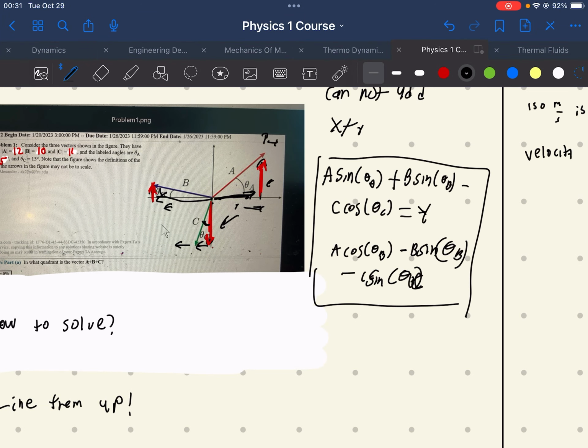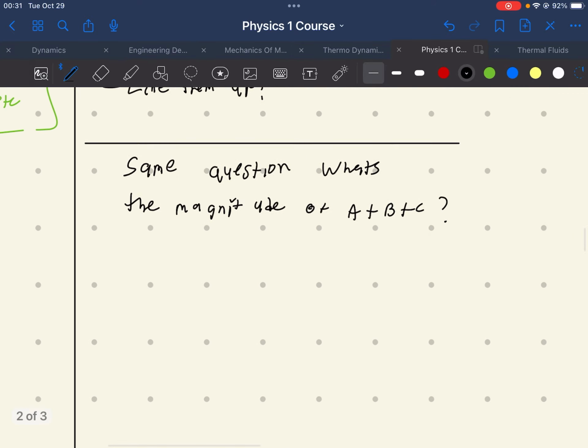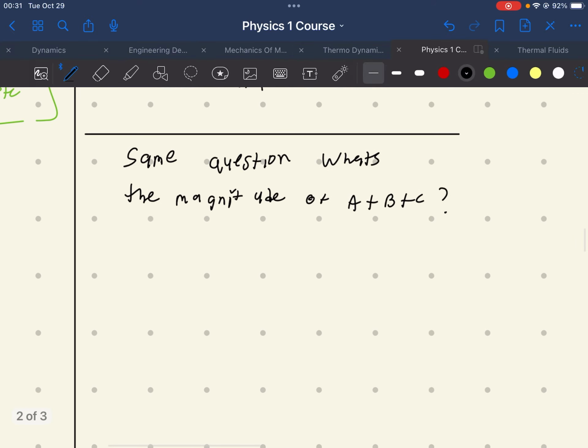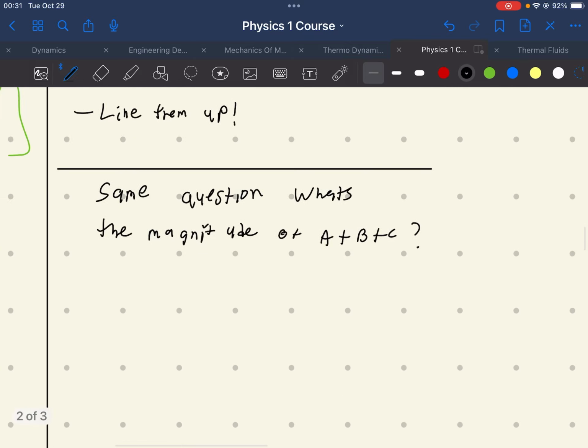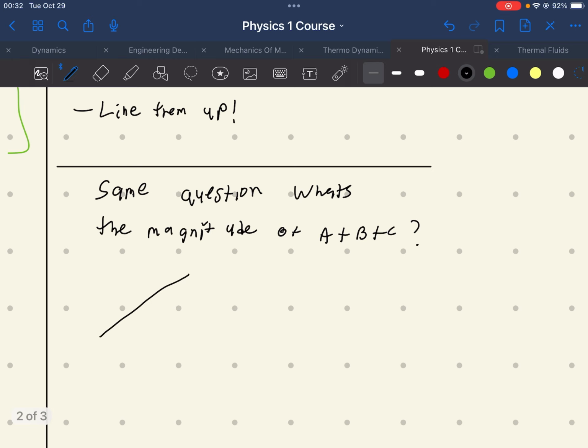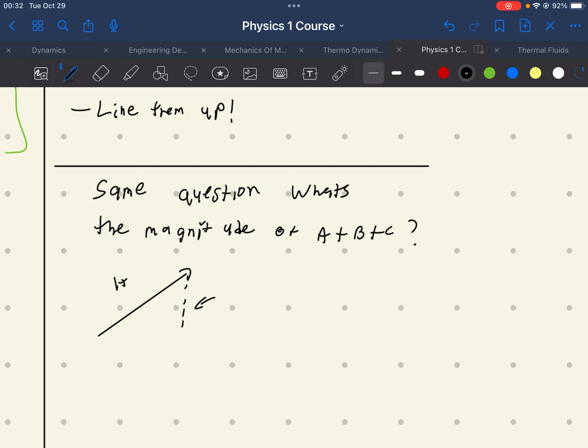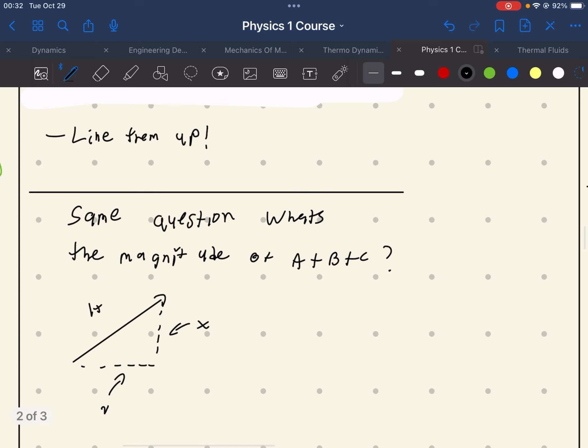This will give us exactly how much is in the y and how much is in the x. Once we solve for that, we use the magnitude equation, which is just Pythagoras' theorem. Again, the hypotenuse is always the vector. So this tells us how much is in the x, and this tells us how much is in the y. All we do is x squared plus y squared, and take the square root of that, because that gives us h, the magnitude of h.